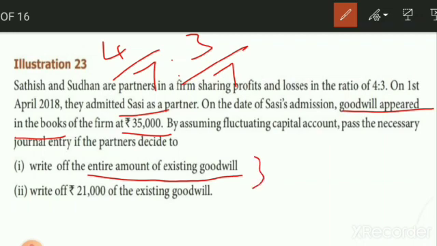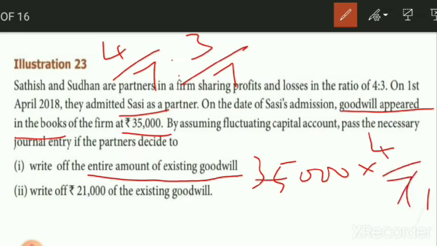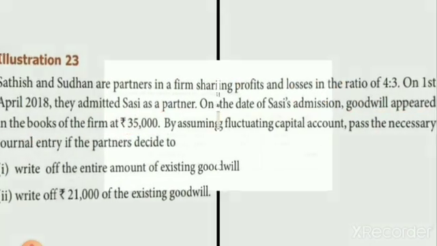In that case 35,000 into 4/7. 1 7 is 7, 5 7s are 35. 5,000 into 4, 20,000. So 20,000 for Sadis. Remaining 15,000 for Sudan. So first transaction we can do that. Write off the entire amount of existing goodwill. Heading narration you can write it. Who are the old partners? Sadis. Sadis capital account debit 20,000. Sudan's capital account debit 15,000 to goodwill account 35,000.